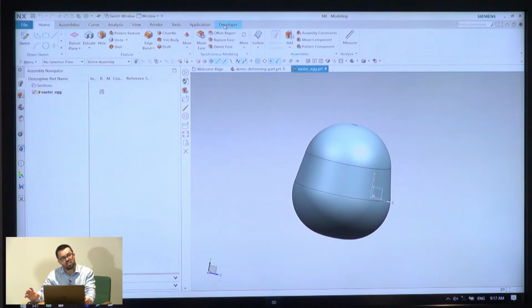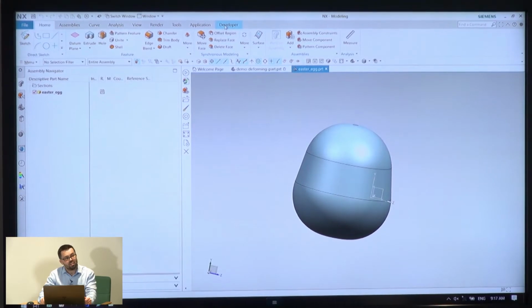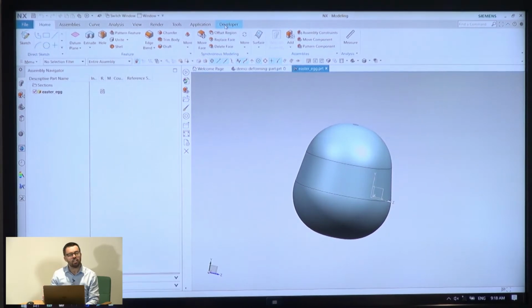It uses underneath, I don't know if you're familiar, user-defined objects in NX to store these things. To store personal data in a file, you have basically two options: user-defined objects, or attributes, either part attributes or model attributes. The attributes, however, are not nearly as flexible as the UDOs, user-defined objects, and they don't provide all the functionality that we would need.